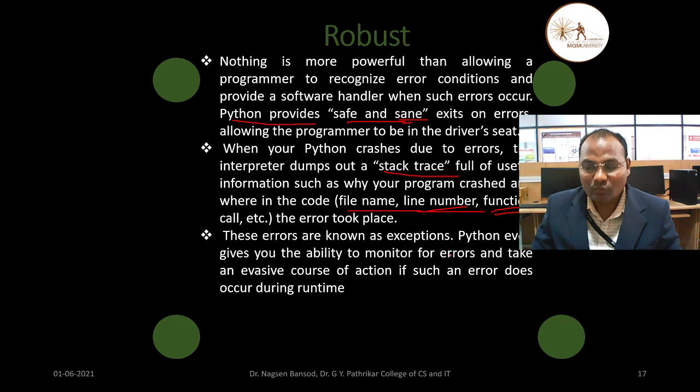These errors are known as exceptions. What is an exception? There may be a question. You have to write the answer: when Python crashes due to an error, the interpreter dumps out a stack trace full of useful information such as the exception.